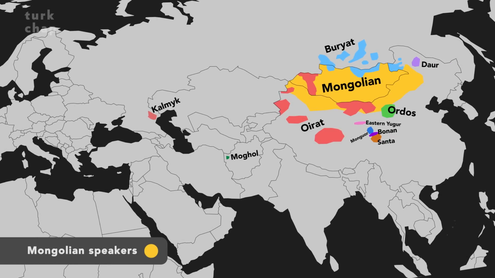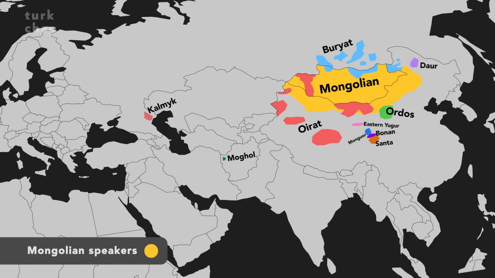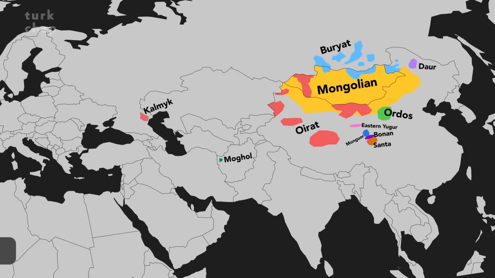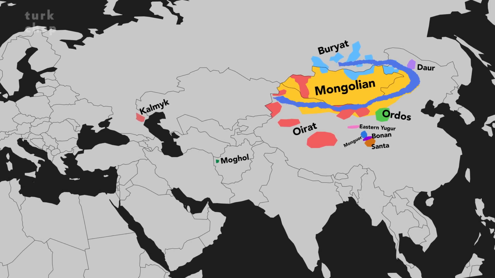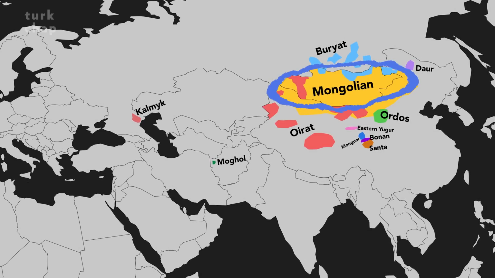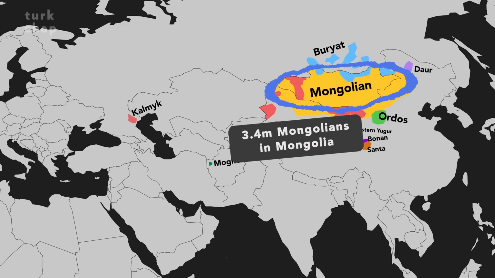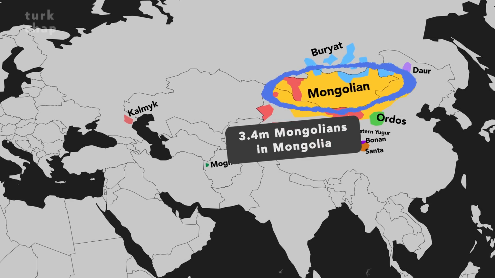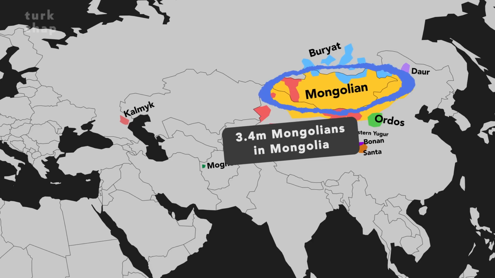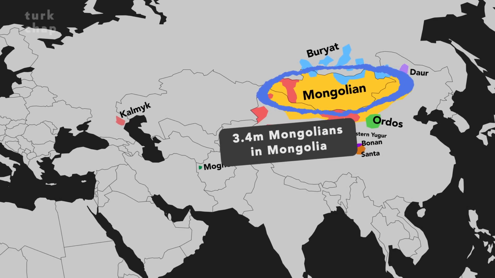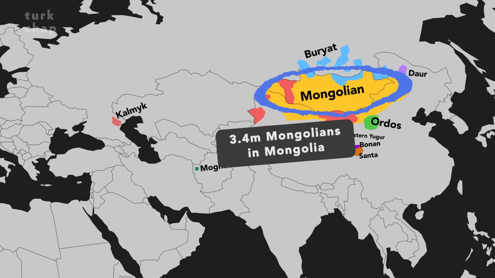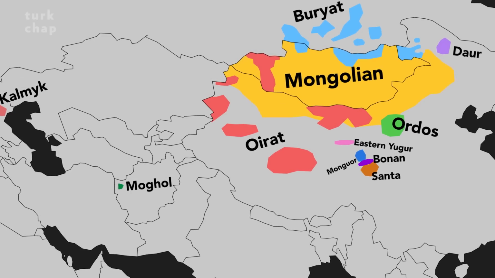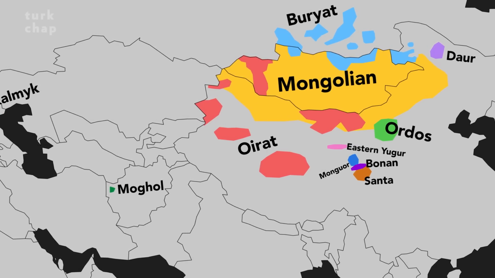As you might surmise, Mongolian is the principal member of the Mongolic language family, and it is by far the most spoken Mongolic language. Mongolian is the official language of Mongolia. The population of the country is 3.4 million, almost all of whom speak Mongolian. However, the largest Mongolian-speaking community is not in Mongolia, but in China. In China's Inner Mongolia region, there is a large Mongolian community.